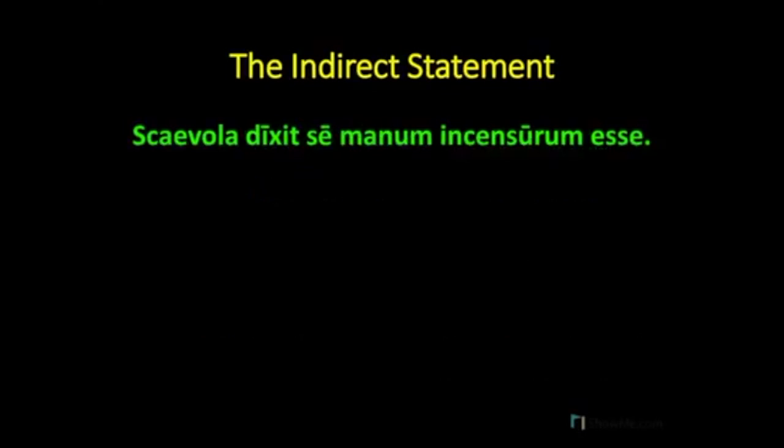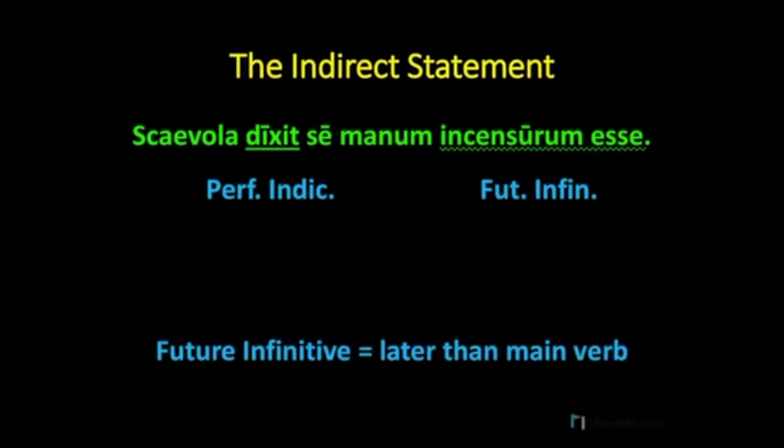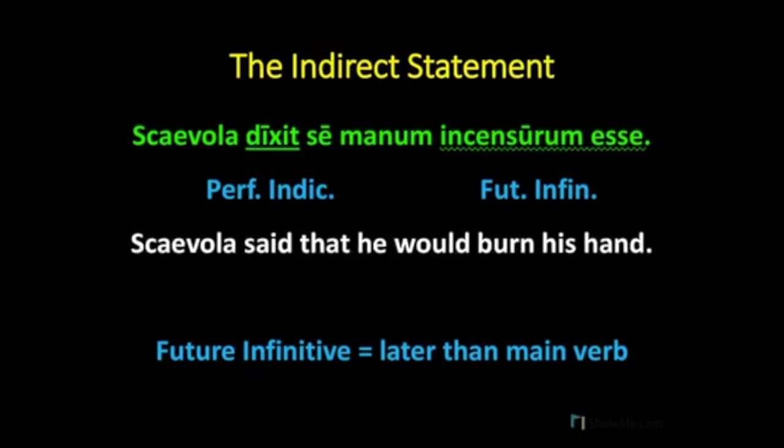And one more. Scaevola dixit se manum incensurum esse. So dixit is our main verb, and incensurum esse is our infinitive. Dixit is, again, a perfect tense indicative, and incensurum esse is a future tense infinitive. The future tense infinitive, remember, indicates an action in the indirect statement that is later than the action of the main verb. So we will translate this as, Scaevola said, past tense, that he would burn his hand. The action of the burning hasn't happened by the time that Scaevola speaks. So we said, he would burn his hand.